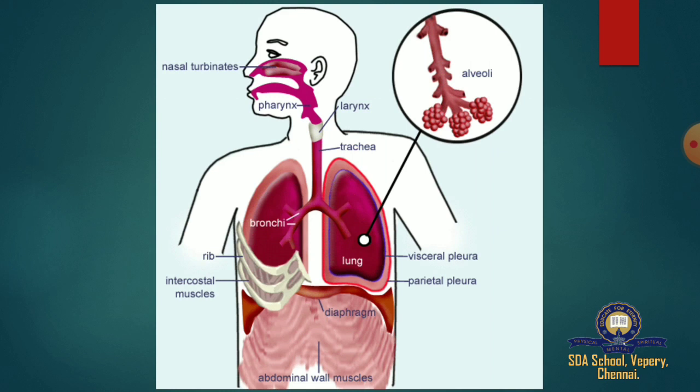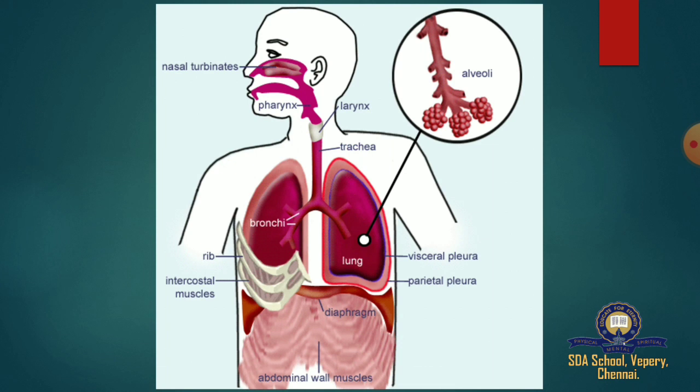The right lung has 3 lobes, whereas the left lung has only 2 lobes. The lobes are filled with small, spongy air sacs called alveoli. Inside the alveoli, the exchange of oxygen and carbon dioxide takes place.